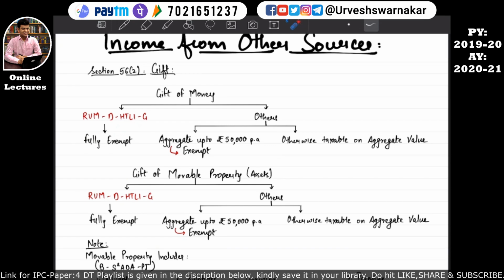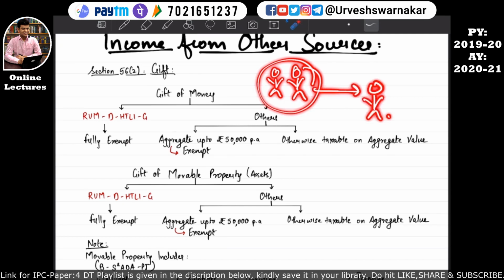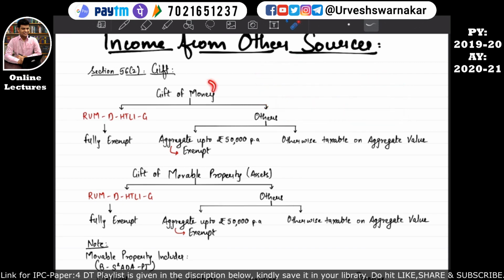L stands for local authority. If an assessee receives a gift of money from the local authority, then whatever amount of gift the assessee has received will be fully exempt. I stands for inheritance or will. Inheritance or will simply means that parents are there, and parents have created property as well as money. Whatever money they have earned, they will transfer it to the child. Whatever money has been received by this child, who is our assessee, this gift of money will be 100% exempt. That is what is given over here. I hope this is quite clear.